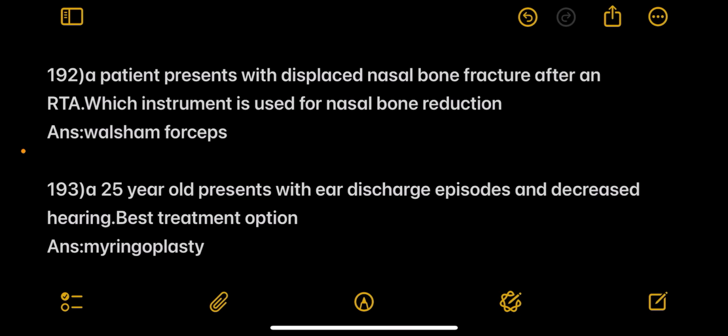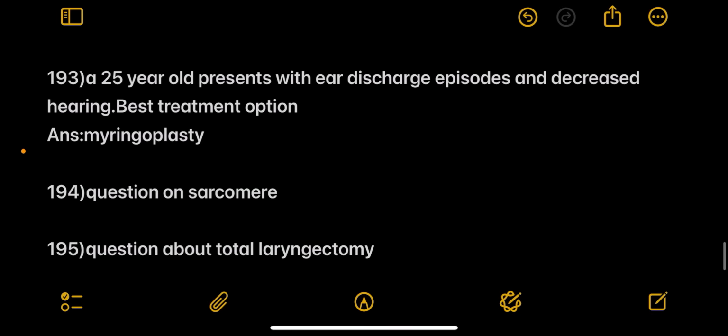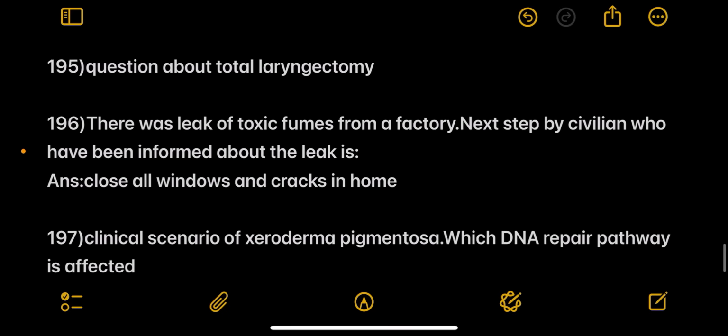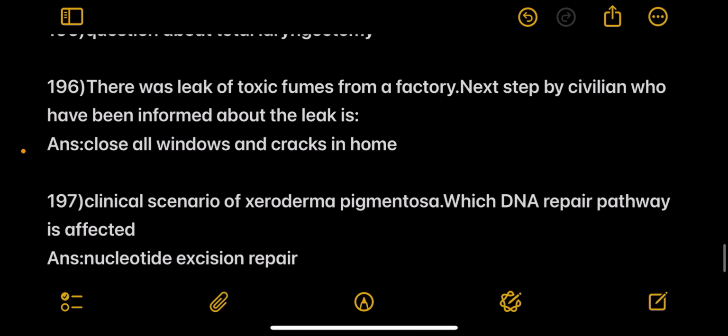Next, a patient presents with displaced nasal bone fracture after an RTA. Which instrument is used for nasal bone reduction? Answer: Walsham forceps. Next, a 25-year-old presents with ear discharge episodes and decreased hearing. Best treatment is myringoplasty. Next was a question on sarcomere, and next again there was a question on total laryngectomy.